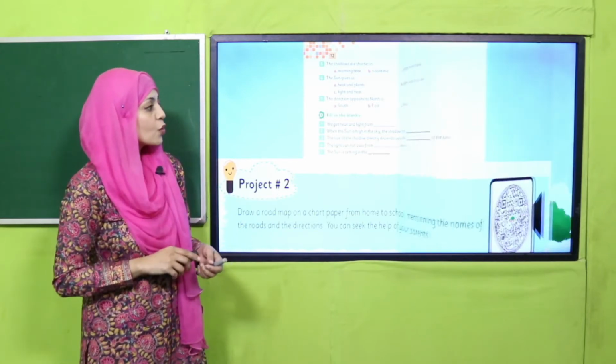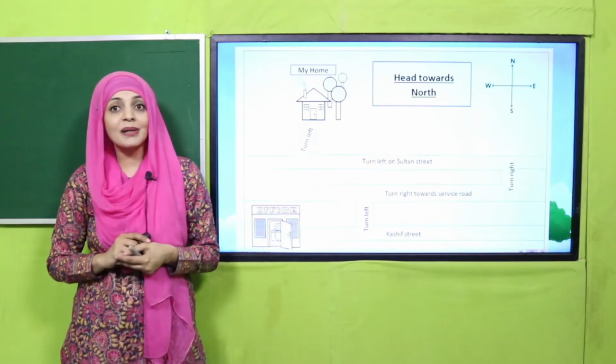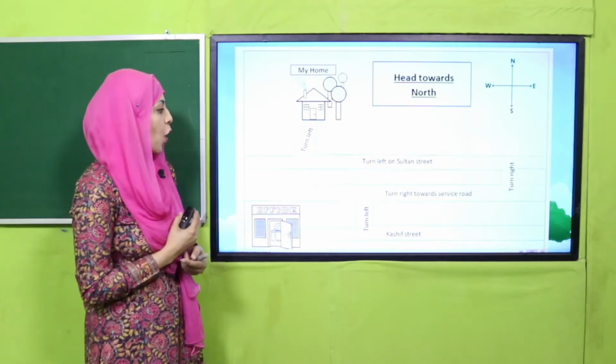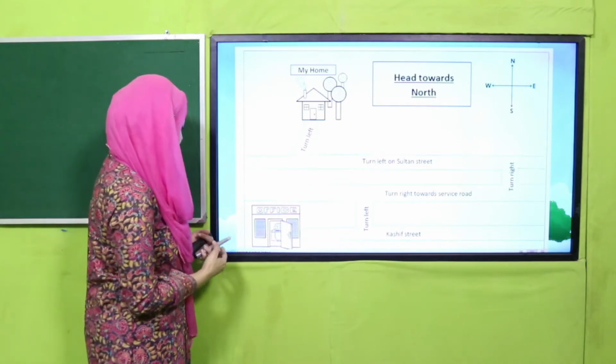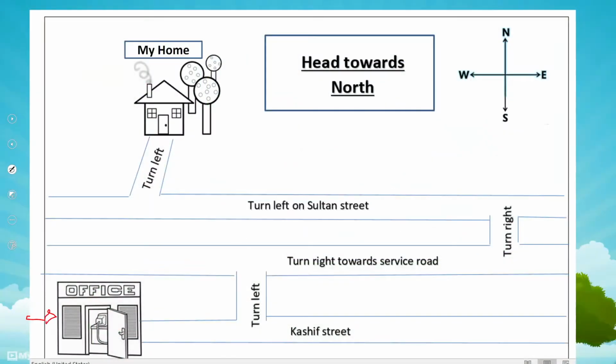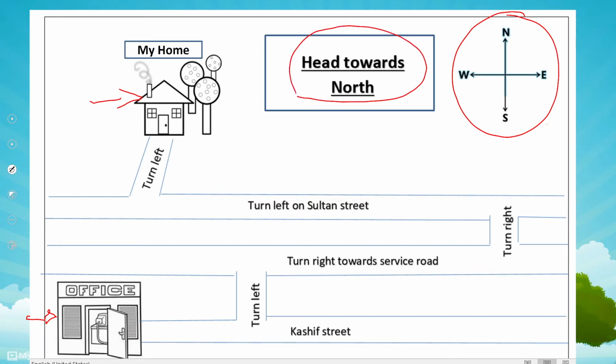But my dear students, I also have made a map from my office to my home. Here you can see, this is my office, this is my home, and this is the compass. And for this, मेरे घर की तरफ जाने के लिए head towards north. ठीक है? From office to home, I have to head towards north.